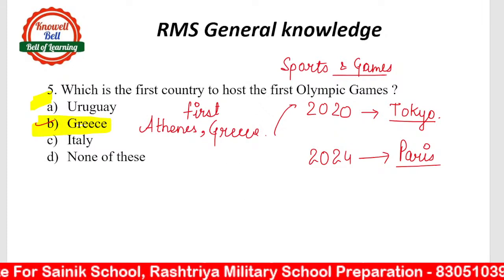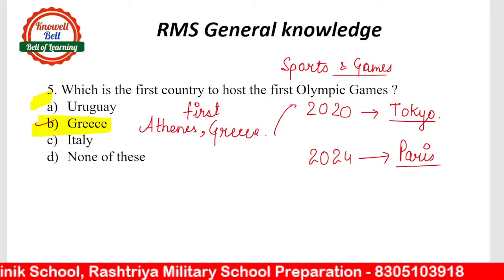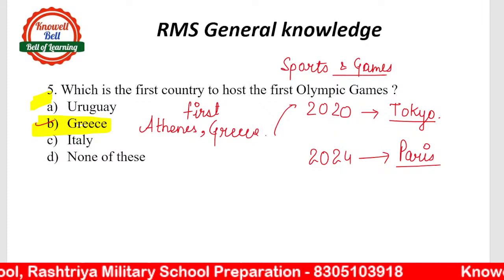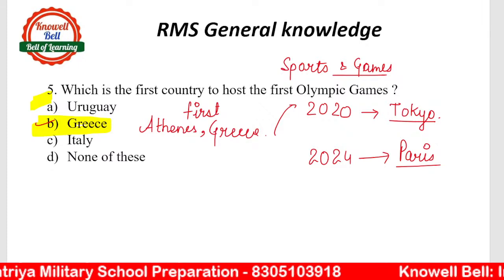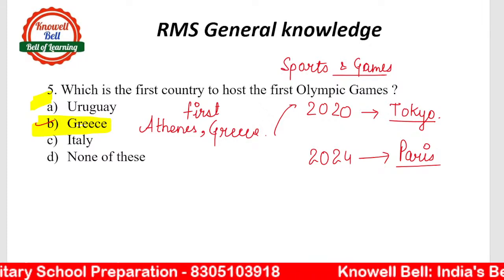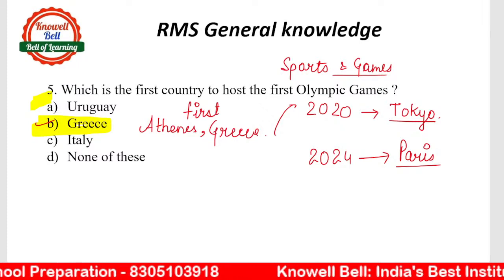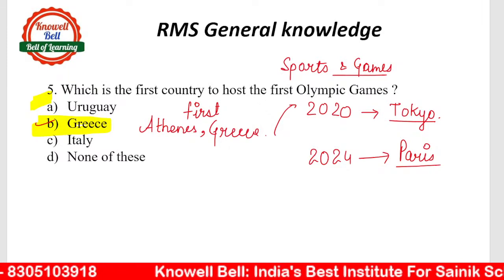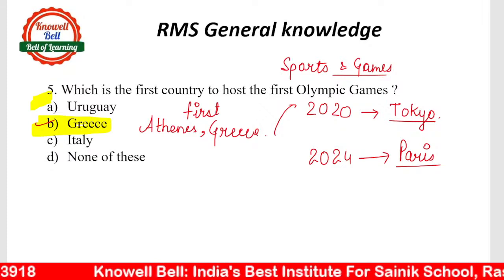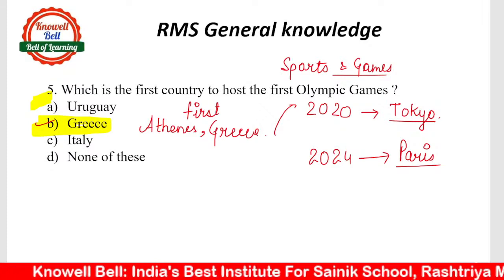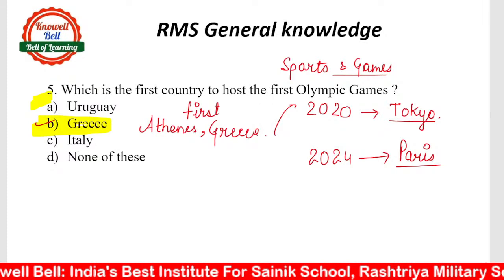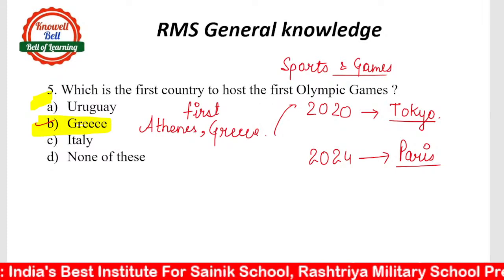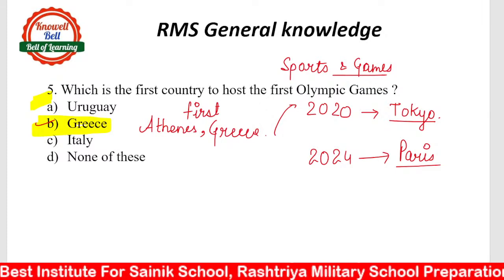This is very important. This is for class 6th. And Vishnu, the timing of everyday class will be 9 PM, okay? So first country to host the Olympic Games, Greece, Athens to be more specific. And you will remember, the last Olympics, Summer Olympics of 2020 were held in Tokyo. The upcoming 2024 Olympics are going to be held in Paris.